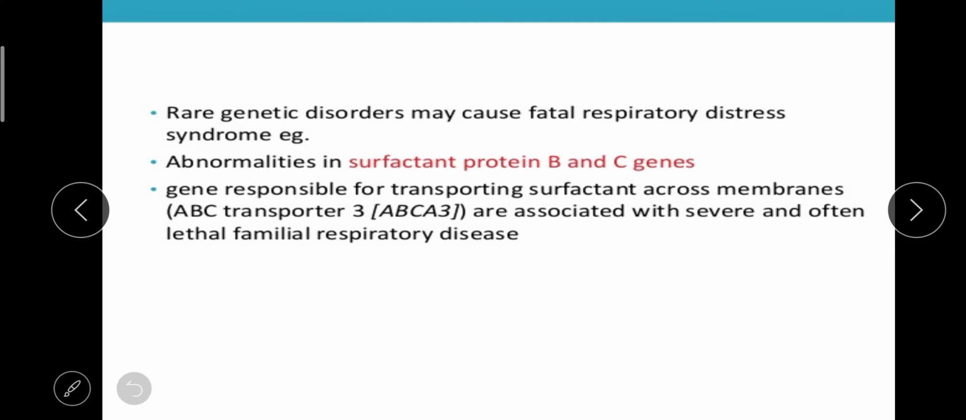Next, a rare genetic disorder may cause fatal respiratory distress. Not every time, but sometimes respiratory distress syndrome is because of a genetic disorder, with abnormalities in the surfactant protein B and C genes. So with this we have finished the etiology and pathophysiology of RDS. We have seen what the causes are and how they cause RDS.